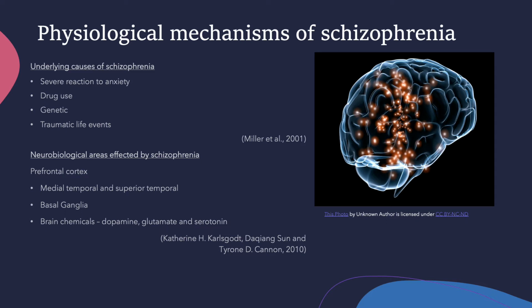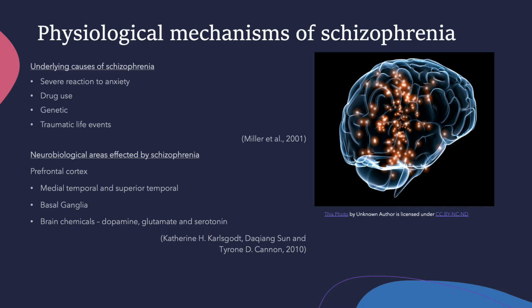The medial temporal and superior temporal. So, people with schizophrenia have been found to have reduced grey matter volumes of the medial temporal and superior temporal areas, which can cause dysfunction as these regions are responsible for episodic memory, processing of auditory information, and short-term memory. The basal ganglia. This region is known for producing dopamine and regulates coordinated movement. Research demonstrates people with schizophrenia have increased activity in the basal ganglia and decreased connectivity between this region and the prefrontal cortex.